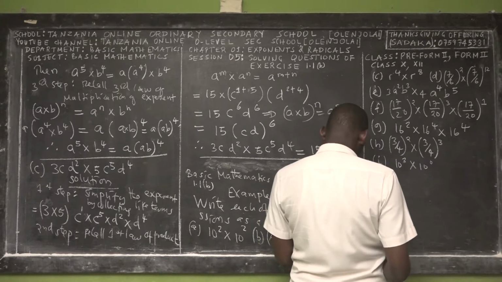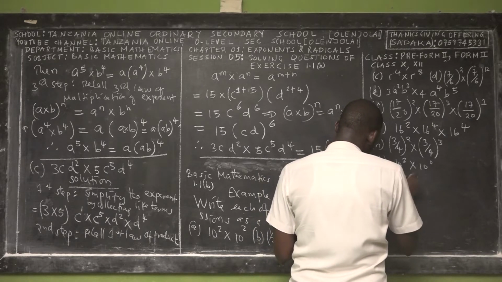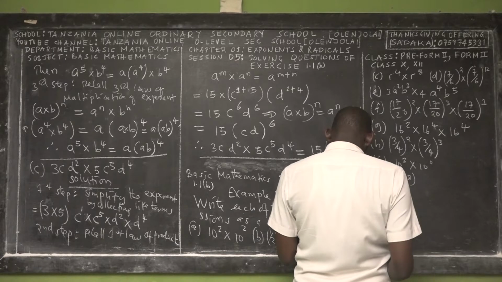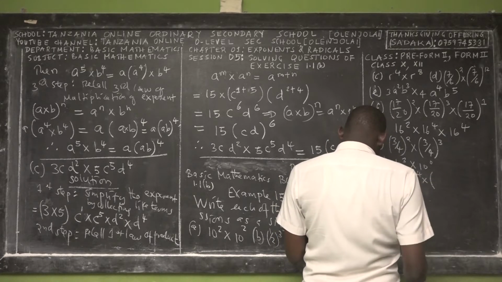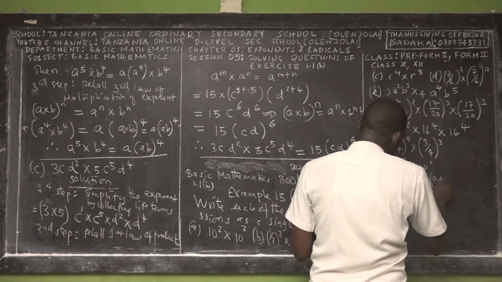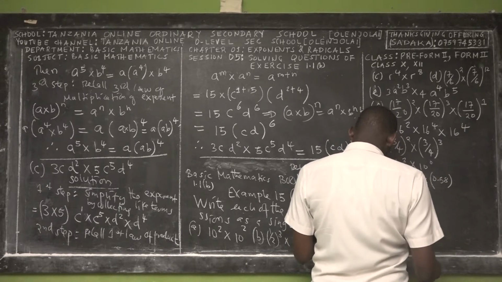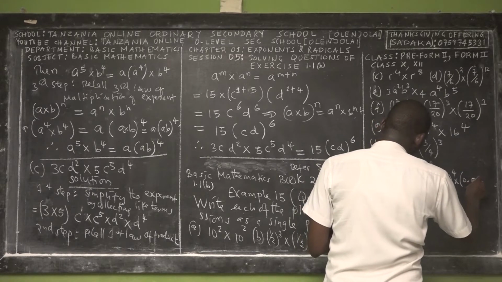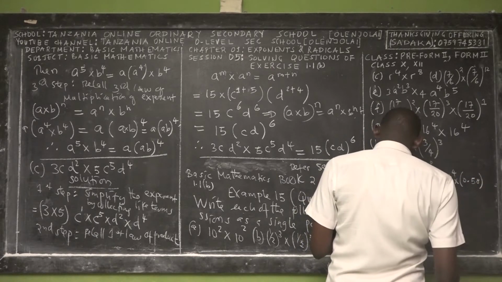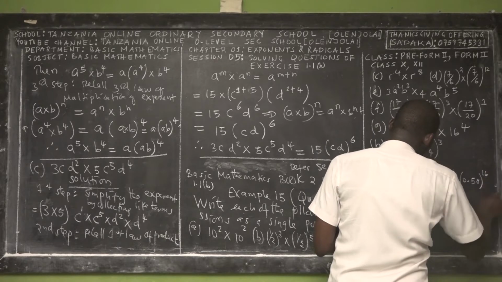J, 0.58 power 4, then 0.58 power 4, then 0.58 power 16.